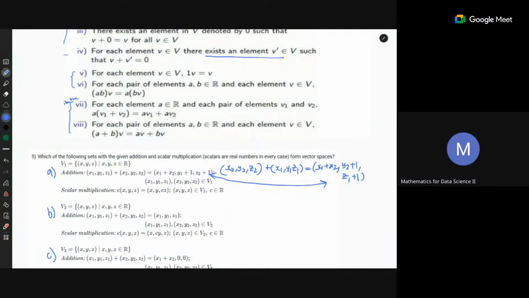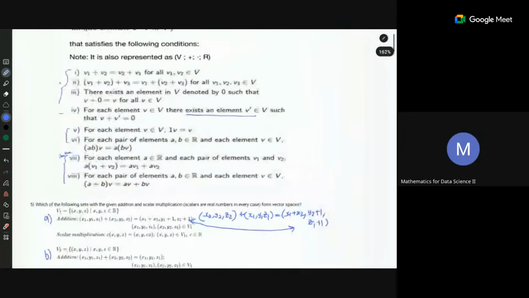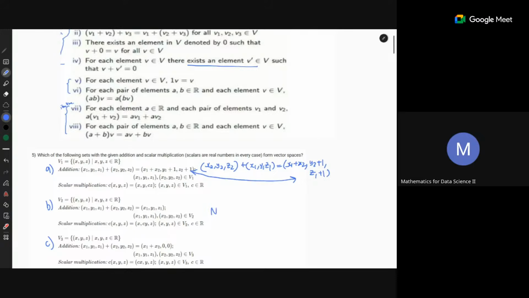So tell me two additive identities. Yes, there are infinitely many additive identities. That is true. But you can also use the argument that it is not commutative. That is also fine. You don't need to go to the third property. You can just start with the very first one. So second is also not additive commutative.